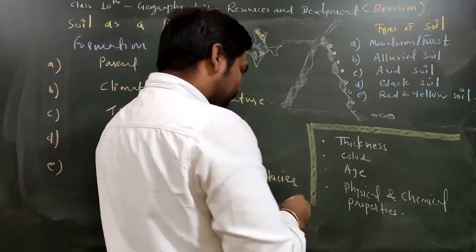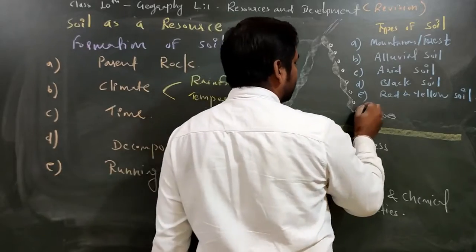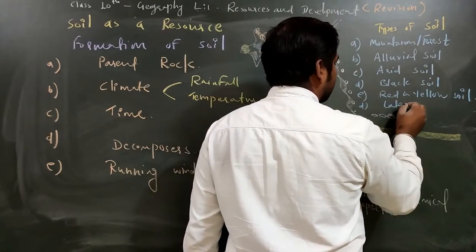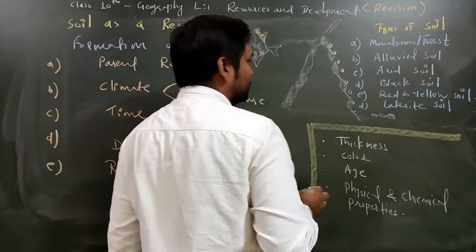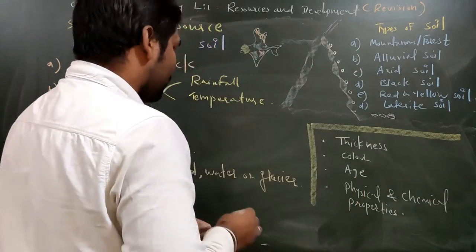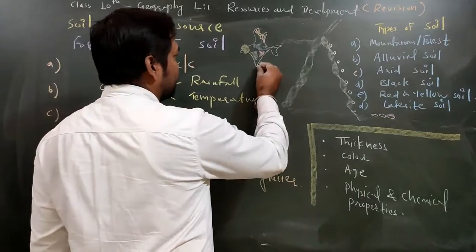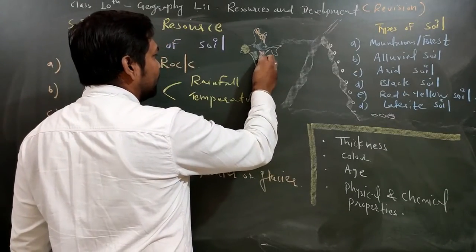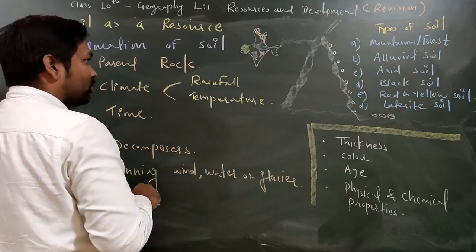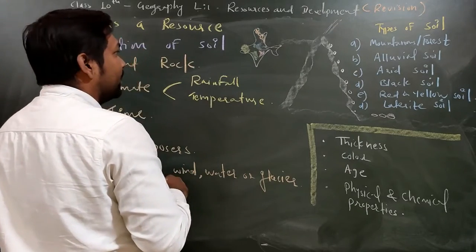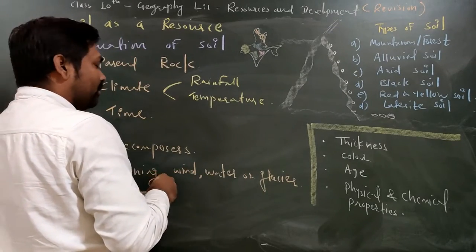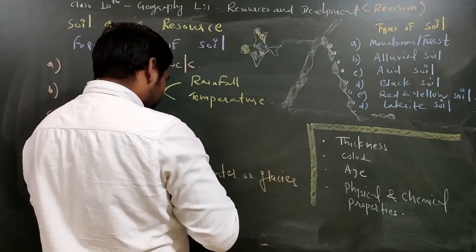Now apart from that, the next one is known as laterite soil. Laterite soil, which is very famous for the plantation of tea and coffee, we are getting here in Kerala and Tamil Nadu. This part we are getting the laterite soil. Okay, so laterite soil I am depicting with the help of this white color only.